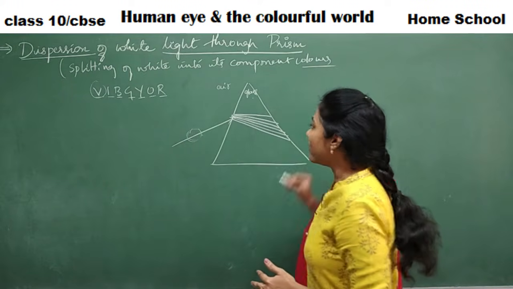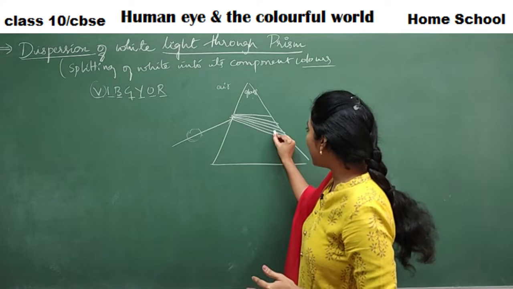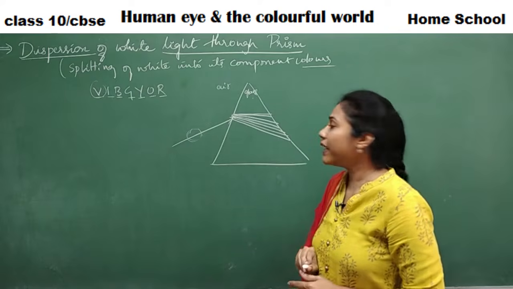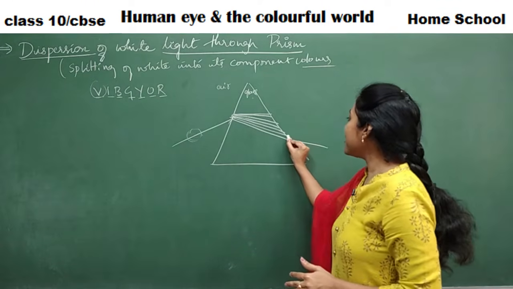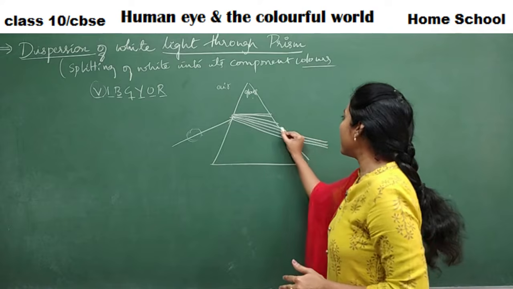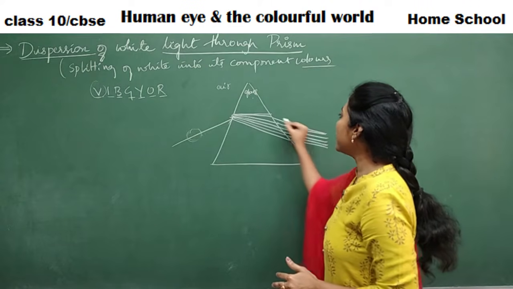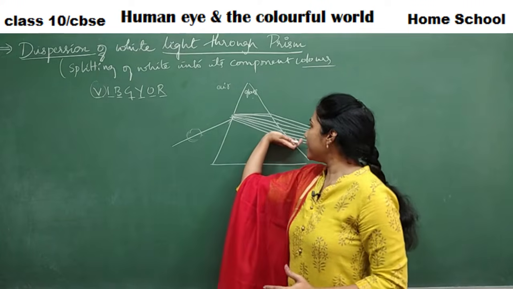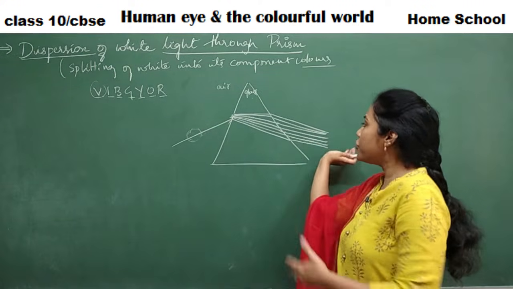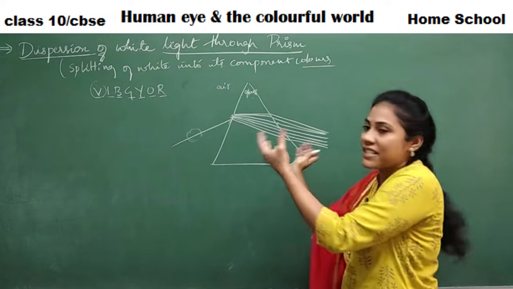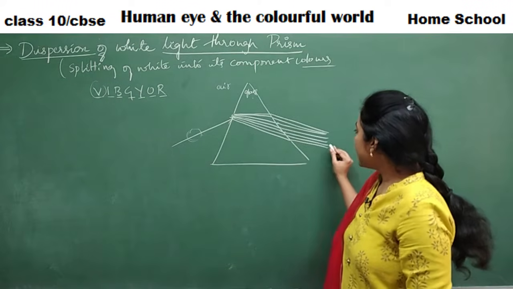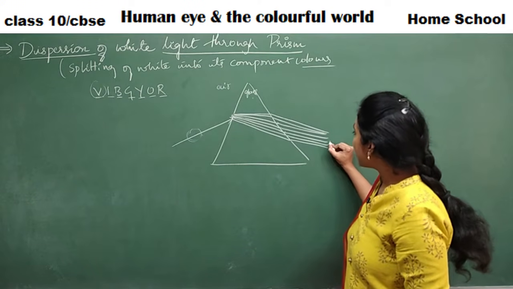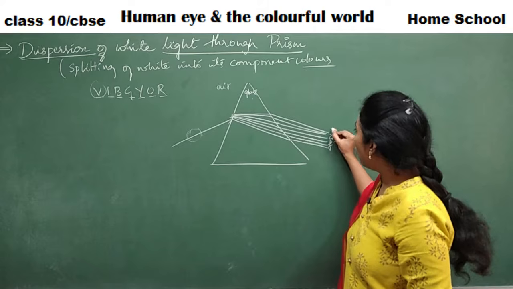Okay, how many lines have I drawn? 1, 2, 3, 4, 5, 6, right? One more color, 7 colors. And you see they come out as 7 colors only, like this. So this is how the refraction, the bending, took place. An incident ray has hit, refracted inside, and the emergent rays are coming out with certain bending. So this is our violet light, this is indigo, and this is blue, green, yellow, orange and